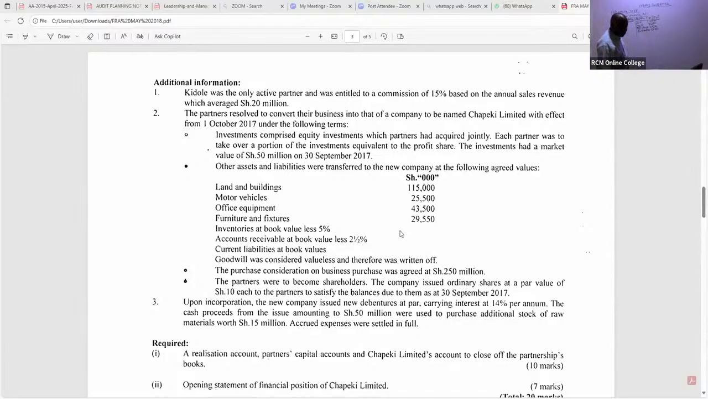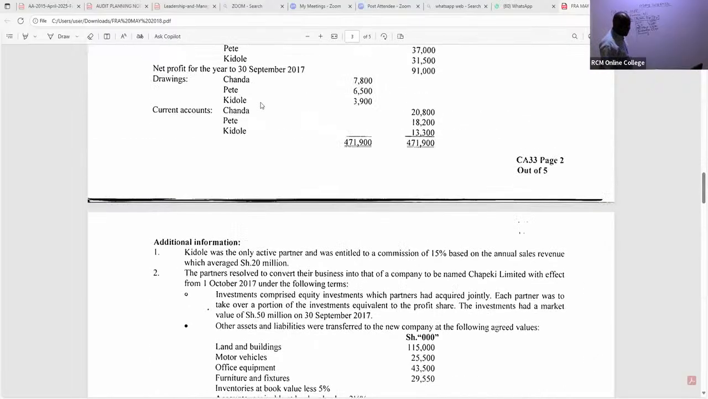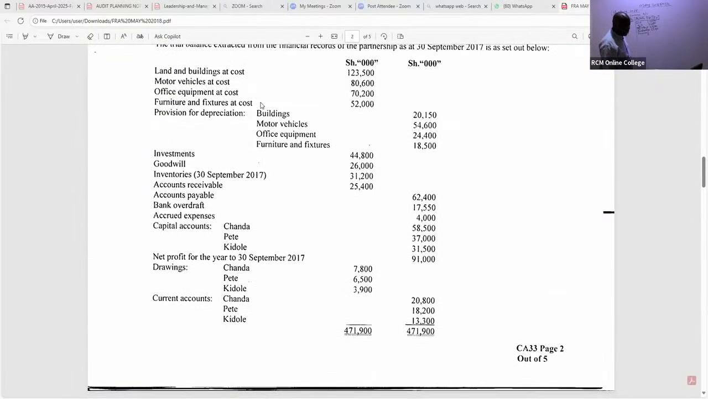Here we also took inventories. You can see inventories, book value less 5%. So now we are taking the new values. The book value of inventory is here, 31,200. But they agreed we take away 5%, which is the same as multiplying by 95%. So are you able to give me this figure?